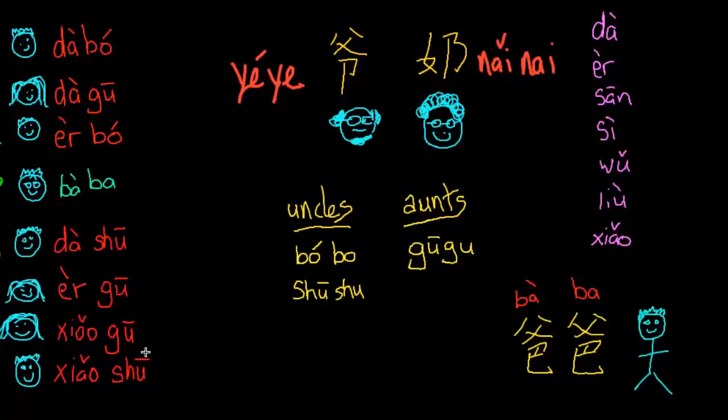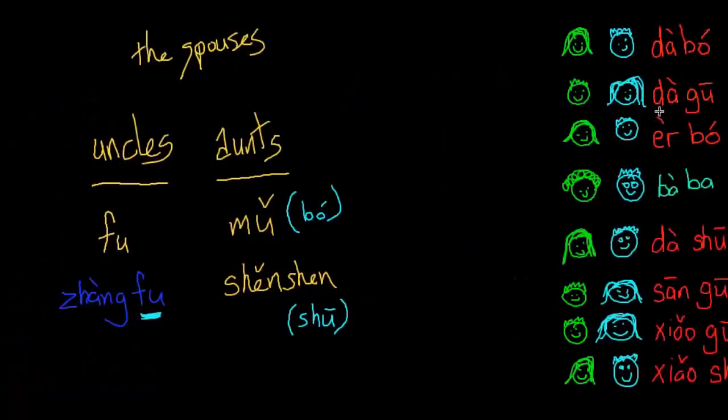Now I wish that we would be done there with these terms, but we actually have to also talk about the spouses of your aunts and uncles. So here on the right we have 你的爸爸, older sisters and younger brothers, and older brothers and younger sisters. Now their spouses here in the green. We have different terms that we're going to use when we talk about them.